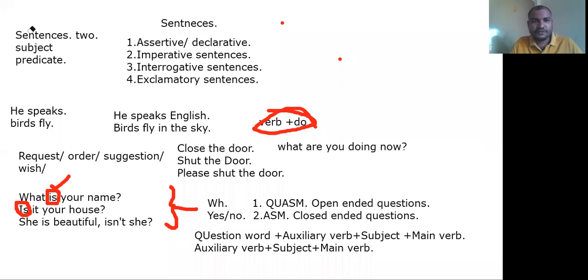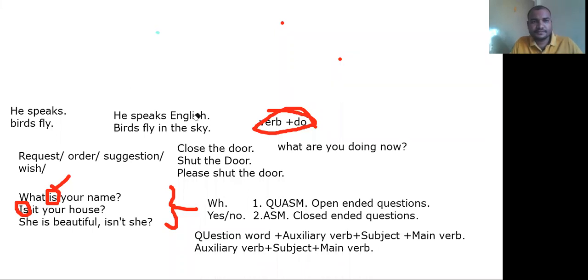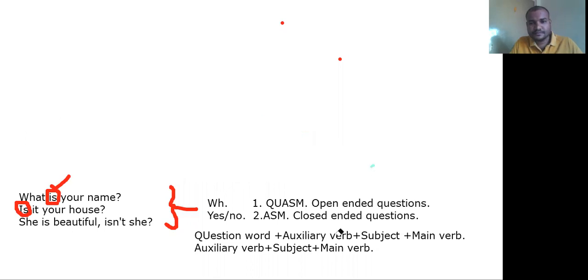Shall I rub it out? Yes, sir. Now let me give you what is meant by do form.